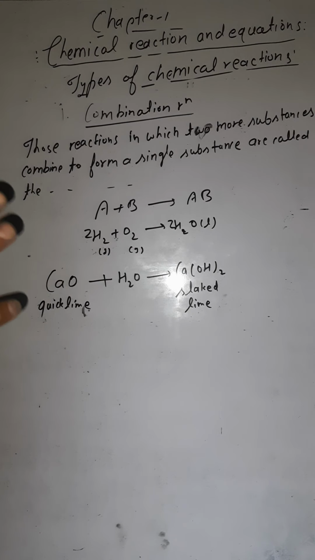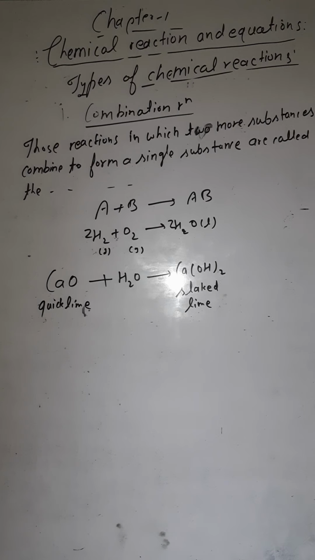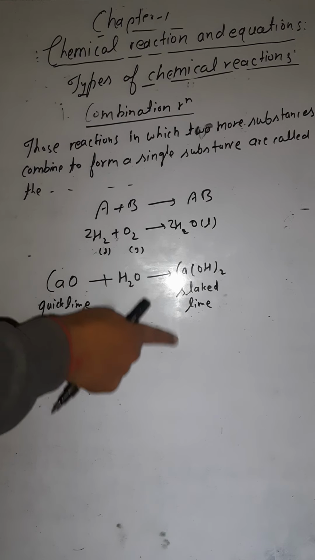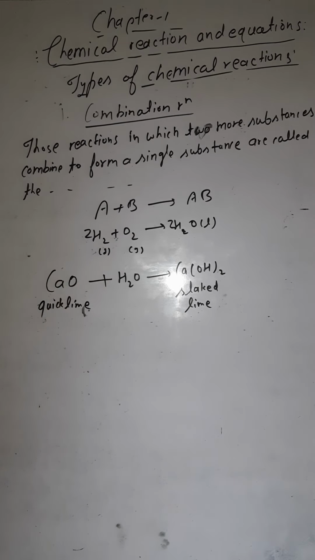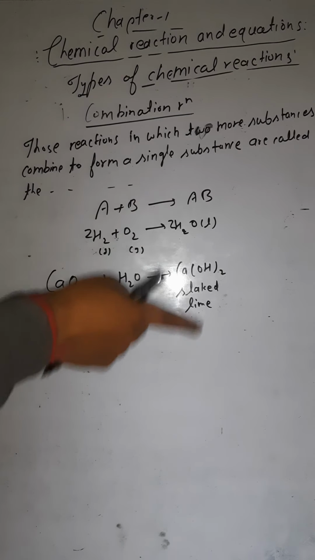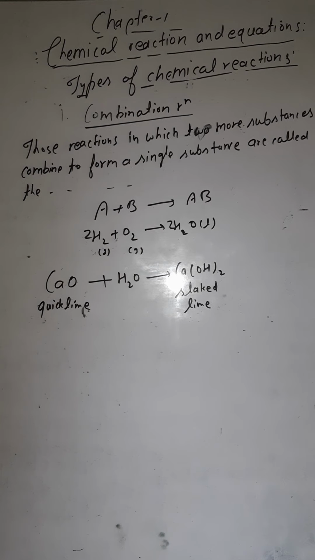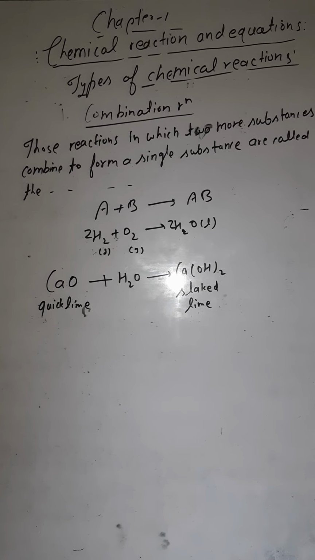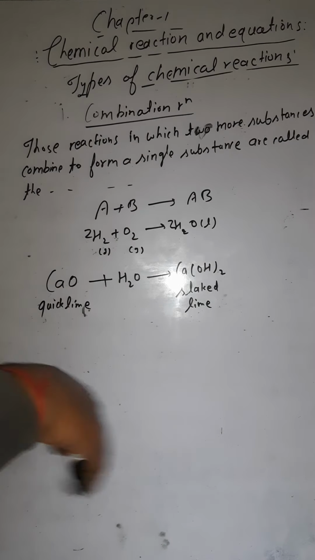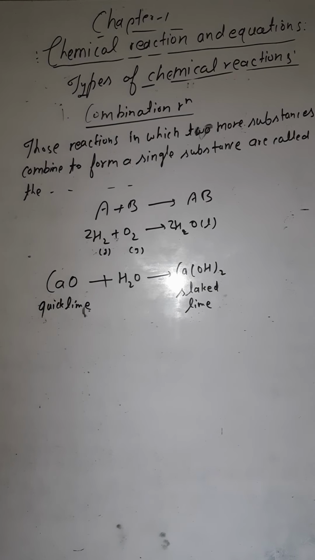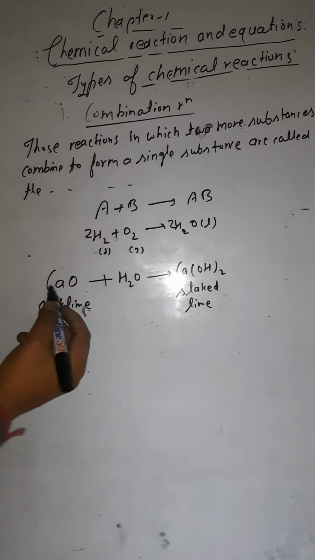If the question is like this: what is the substance used to whitewash our home? Your answer should be silicate lime, with the chemical formula Ca(OH)2 and the chemical name calcium hydroxide. Are you getting this? So this is whitewash. Now if this silicate lime again reacts with carbon dioxide, this is an example of combination reaction.